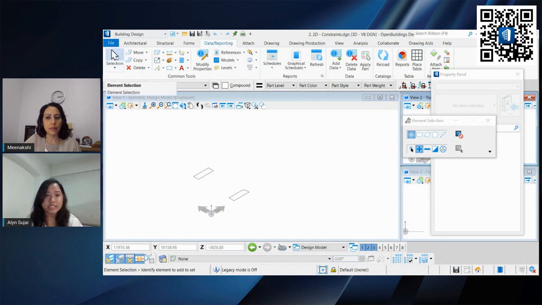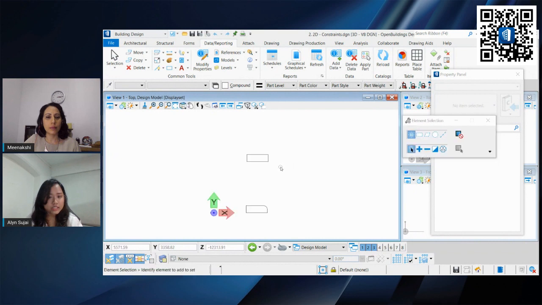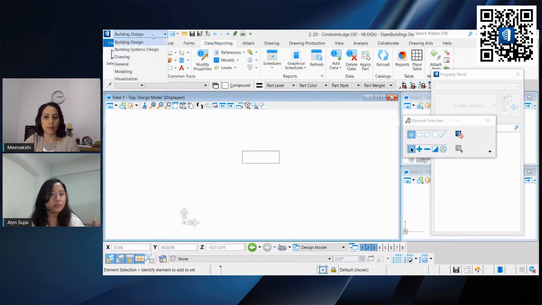So when we talk about design freedom, we're thinking about how parametric or how easy it is for us to modify or adjust according to our project needs. In this case, let us look at these two shapes. This is based on our basic MicroStation tools. The reason we're able to do that is because MicroStation is built into OpenBuildings.